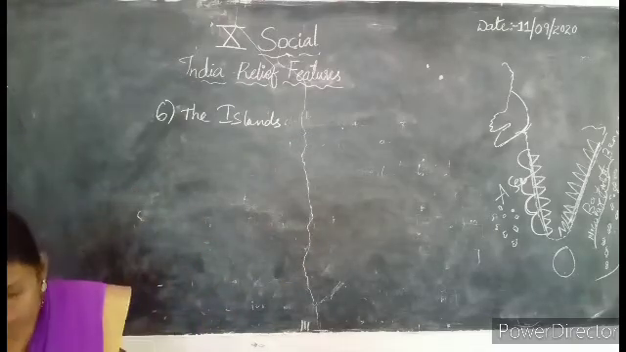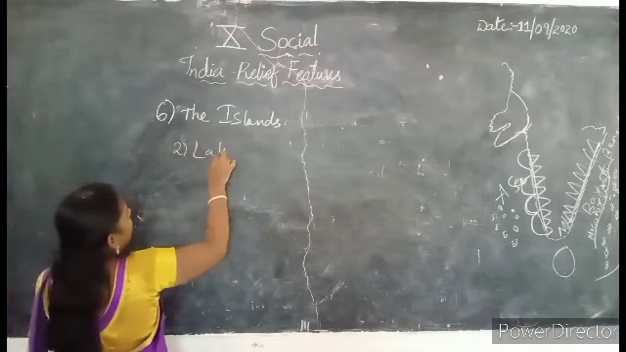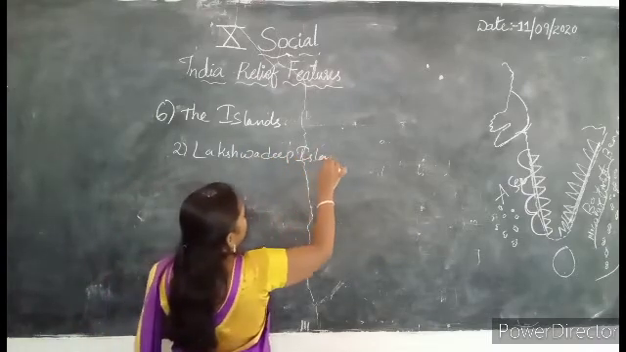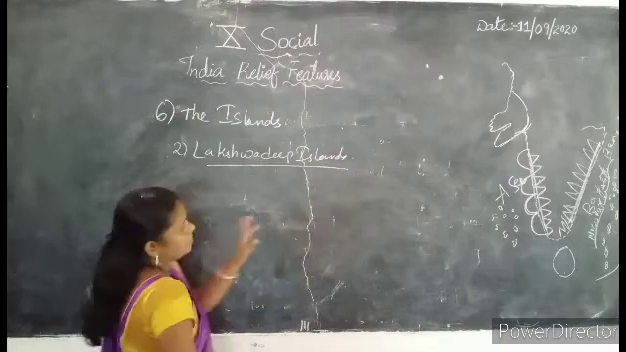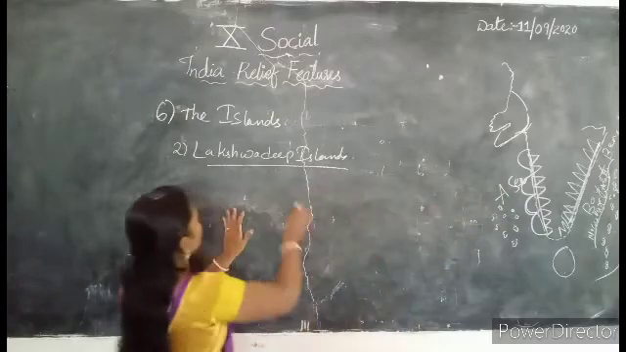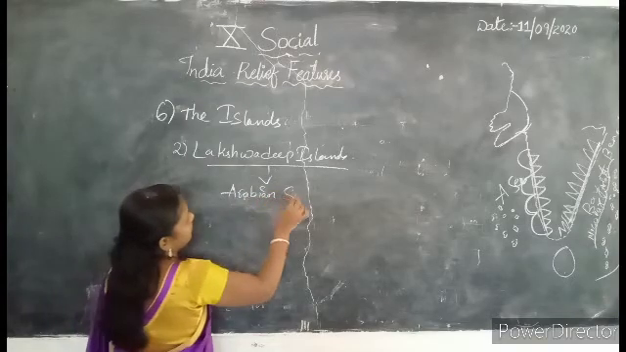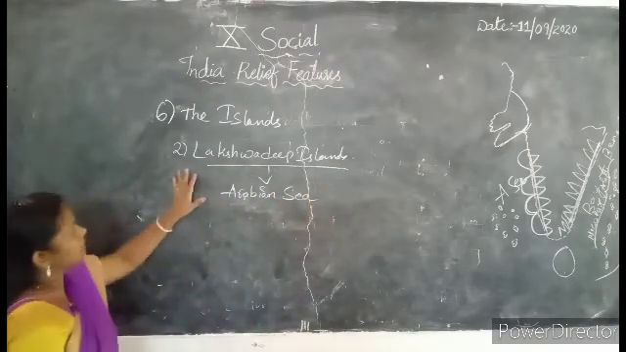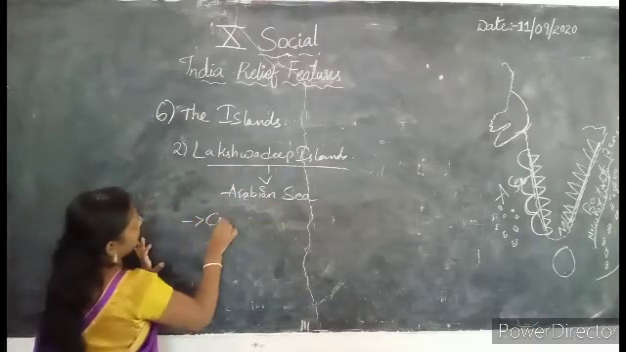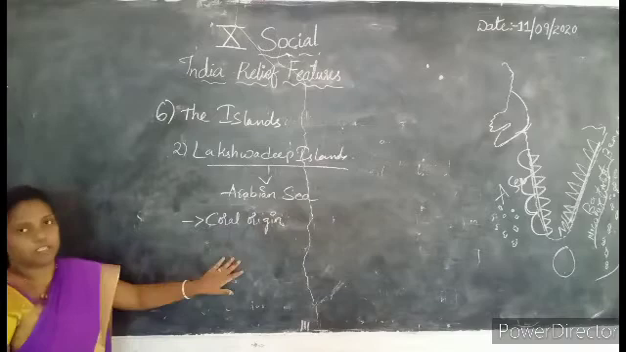Now let us look into the Lakshadweep. Now the second one is what? Lakshadweep Islands. So these are the Lakshadweep Islands, which are in the west, formed by the Arabian Sea. So from which sea? Arabian Sea. So, these Lakshadweep Islands are of coral origin. Coral origin. So, what is the meaning of coral origin?